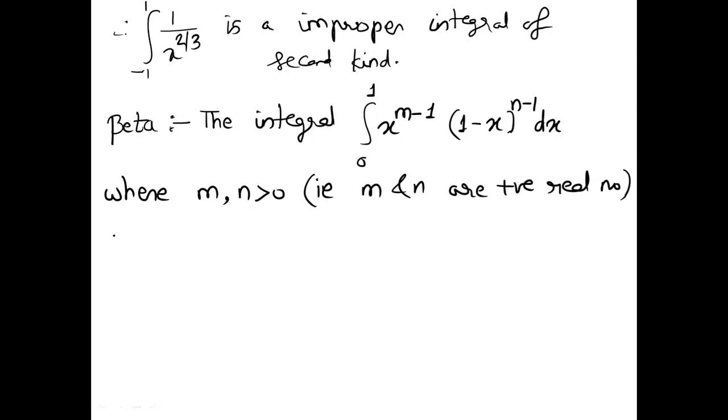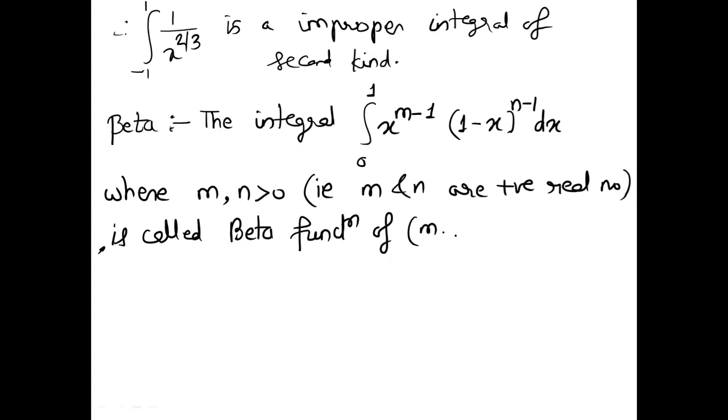So this integral is called the beta function. Beta function of two variables. What are the two variables? m and n. Hence it's denoted by beta, which is the notation for the beta function.